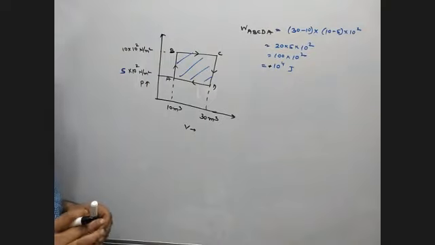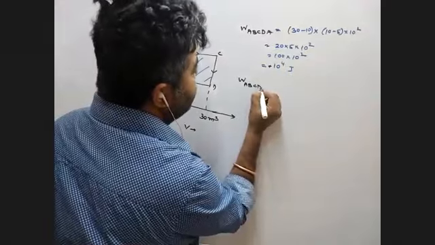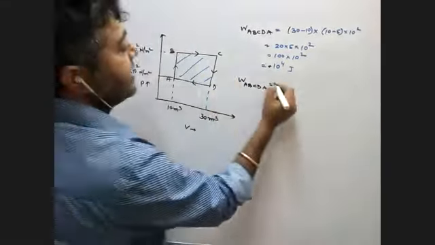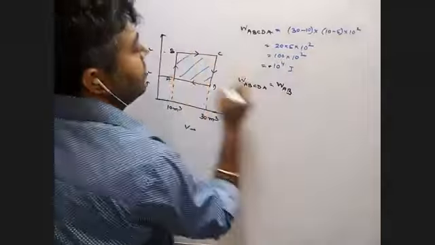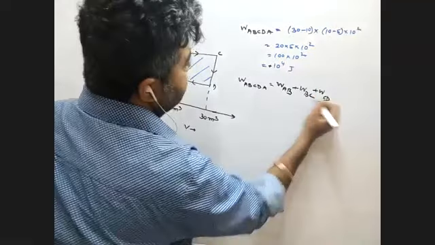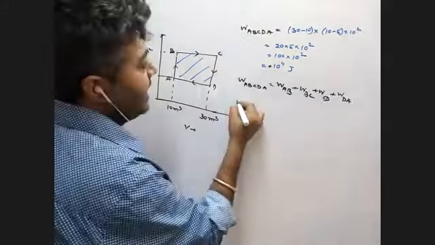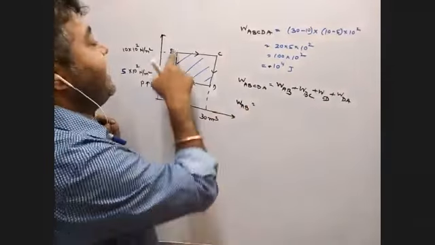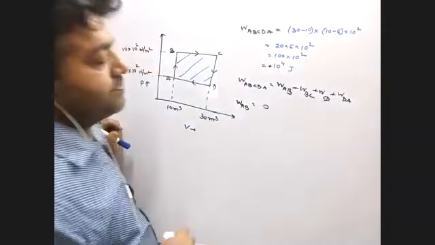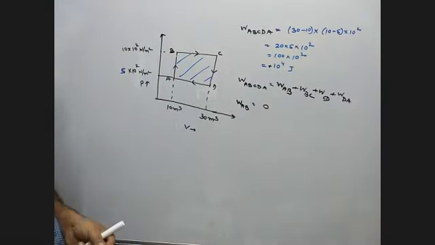Now, if you want to elaborate it, let's elaborate it. Work done by A, B, C, D, A. That means work done by AB, work done by BC, work done by CD, plus work done by DA. Now see, work done by AB, A to B, the volume is constant, the work done is 0. Volume is constant. No change in volume, no work done. Is it clear?